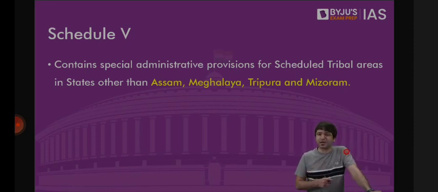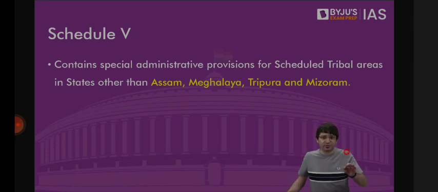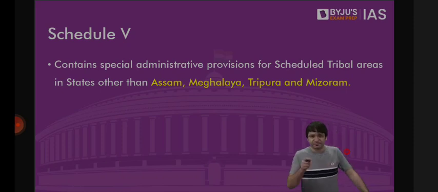And we are in the middle of a discussion on the schedules of the Constitution. On 26 January 1950, there were 8 schedules. Later on, 4 more schedules were added. First Constitutional Amendment Act 1951, 9th schedule. 52nd Constitutional Amendment Act 1985, 10th schedule, which deals with anti-defection law, which we will discuss today.